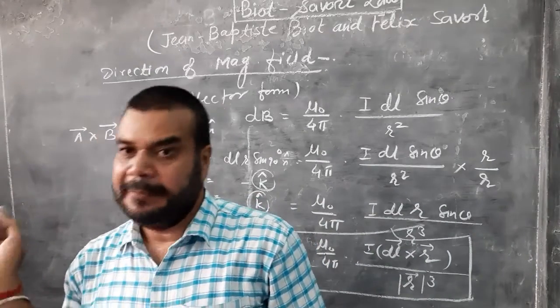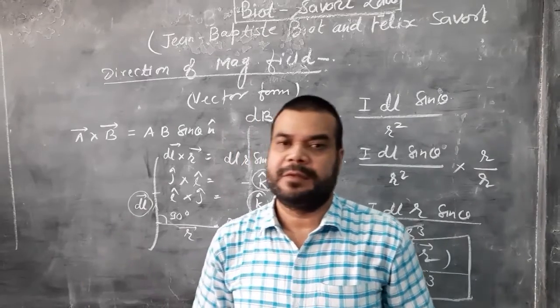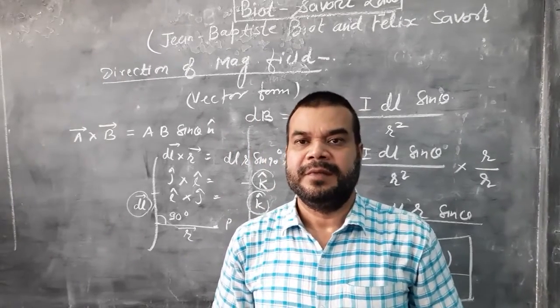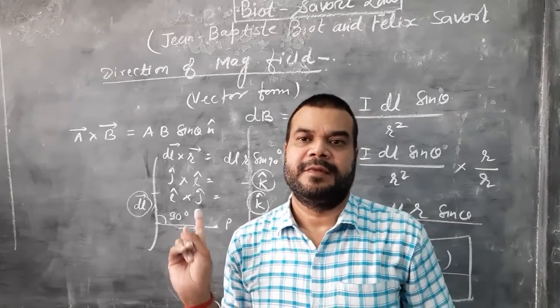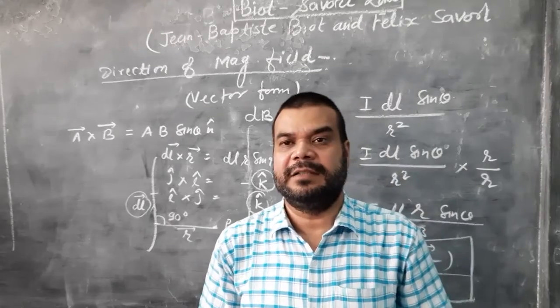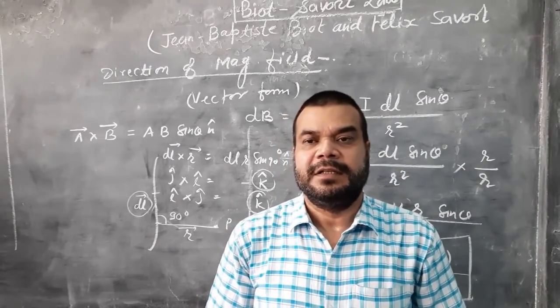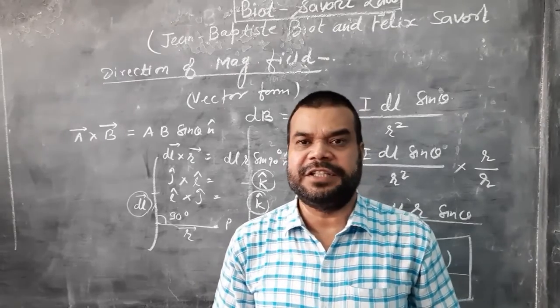The Biot-Savart law is actually very similar to the Coulomb's law in electrostatic field. So we will compare both Biot-Savart law and Coulomb's law, some similarities and some differences. Similarity number 1, both are long ranging.